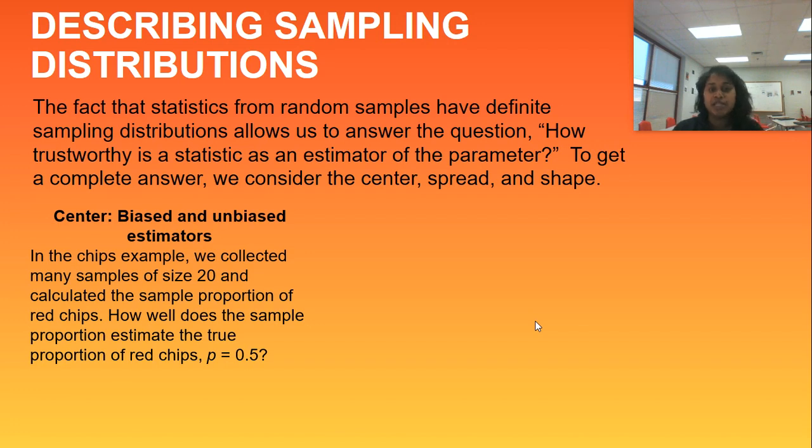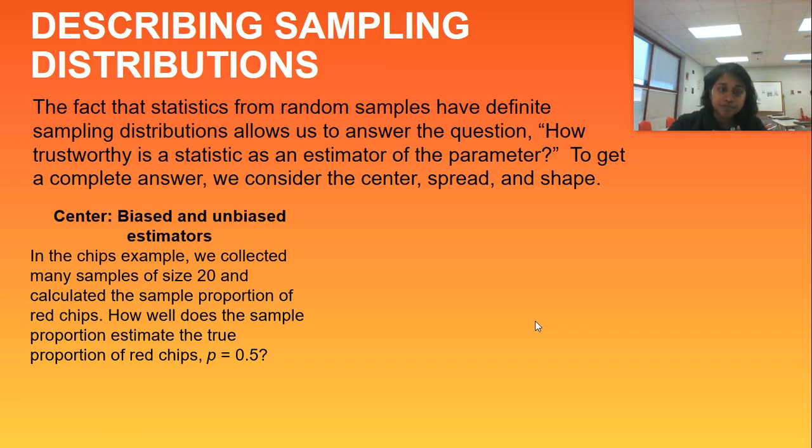In the chips example, an example we will be doing in class, we collected many samples of size 20 and calculated the sample proportion of our red chips. How well does the sample proportion estimate the true proportion of red chips? If you were absent for this day in class, this activity can be found on page 426, and it's used throughout Chapter 7.1. So please do get a chance to read through that or ask your classmates about that activity. Just remember, we purposely created a sample set with a probability of 50% being red to begin with. The rest were just a grab bag.